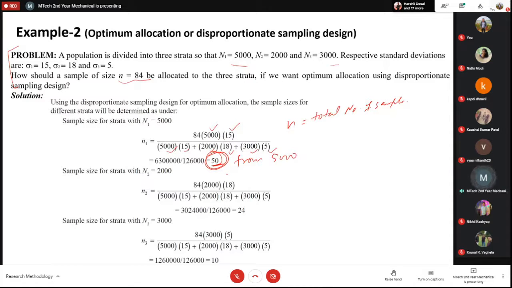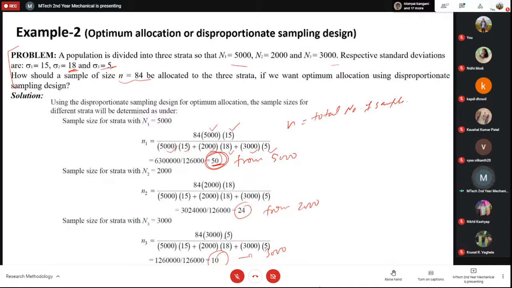If you calculate the next one in the same way, then you have to take 24 from 2,000, and you have to take 10 from 3,000, because the standard deviation in the third case is very less. It is just 5. In the second case, the standard deviation is very high. That means there is a lot of variance.